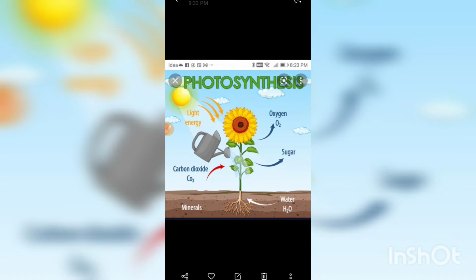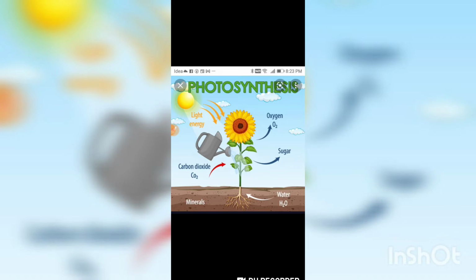So, what do we need for the photosynthesis process? First we need light energy, meaning sunlight. Second we need carbon dioxide and water. So students, from where do we get all these three things? We get water from the roots of plants. The stem carries this water to the leaf. And carbon dioxide, where is it present? It is present in the air. So the leaf absorbs carbon dioxide from the air. And sunlight, you know, obviously the main source of light is the sun. From that we will get sunlight.